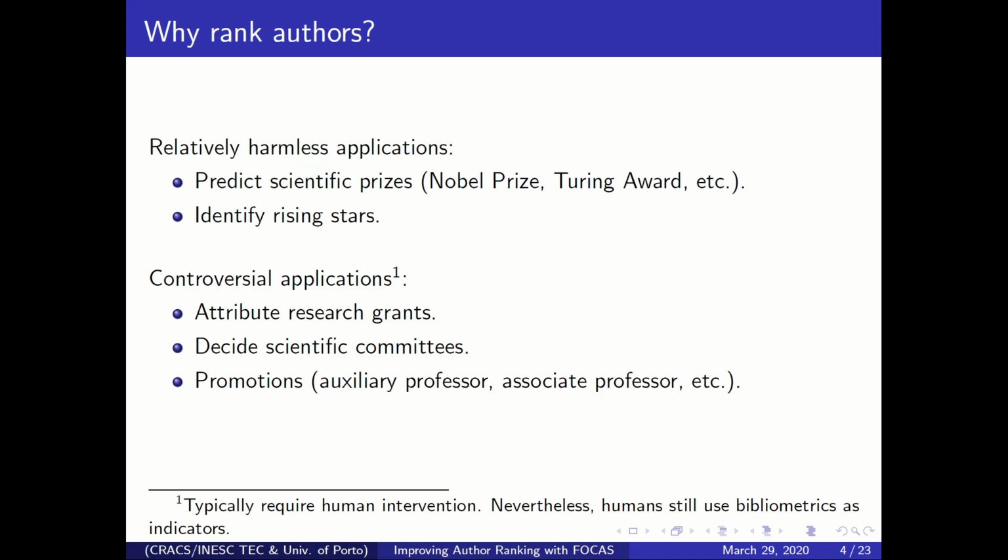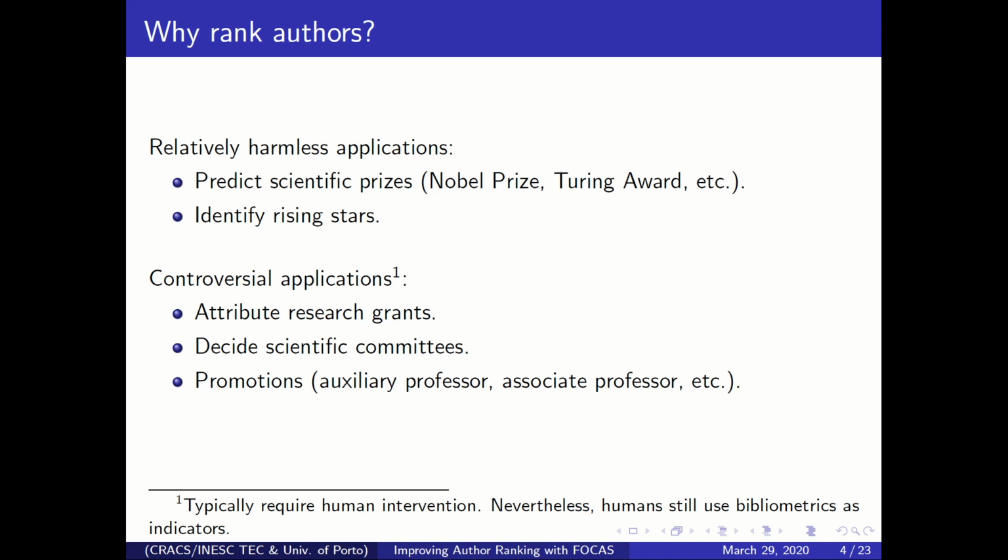Basically, there are two types of applications. One is what we call the harmless applications, where you can use the author rankings to predict who's going to win some kind of scientific prize or something like that. You can also use these rankings to see which researchers' careers are ascending and so on.